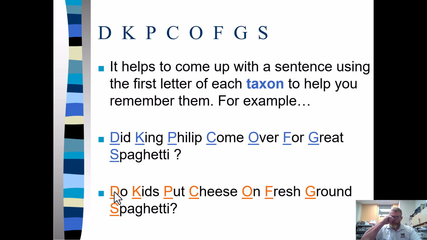So some ways to help remember this is: did King Philip come over for great spaghetti? Okay, you will need to know these in order. So one of my favorites from back in the day was: do kings play cards on fat green stools? Like I said, whatever you need to help you remember it. These are just some examples, but you will need to know these in order.